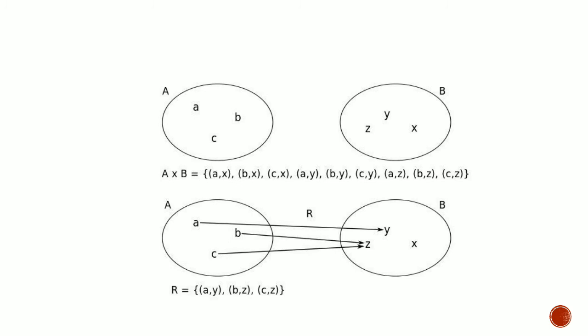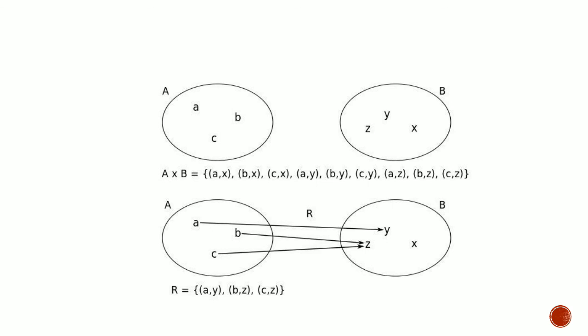Then the Cartesian product A cross B is a set containing elements in the form of ordered pairs (a, b) where first element comes from set A and second element comes from set B. Here the set consists of ordered pairs: first is ax, second is bx, third is cx, fourth is ay, fifth is by, sixth is cy, seventh is az, eighth is bz, and ninth is cz.